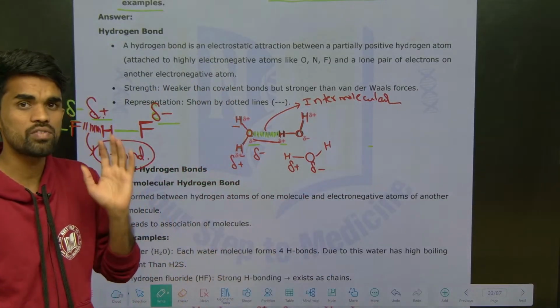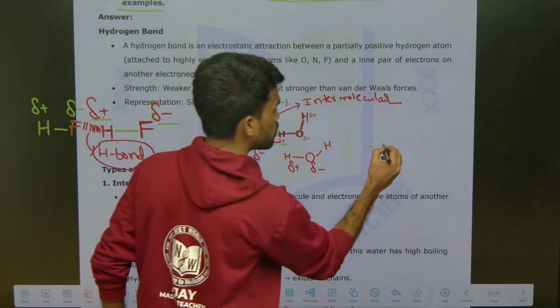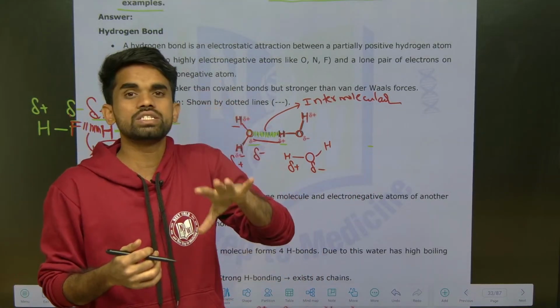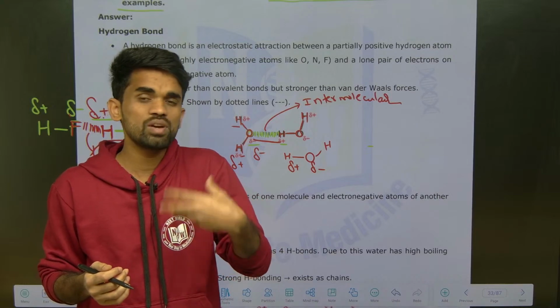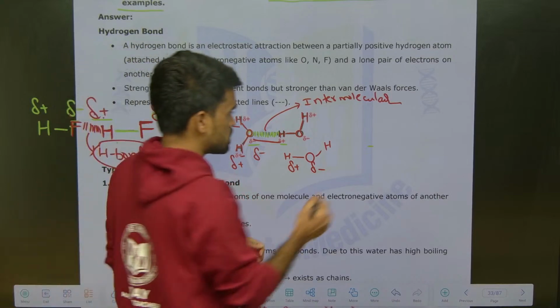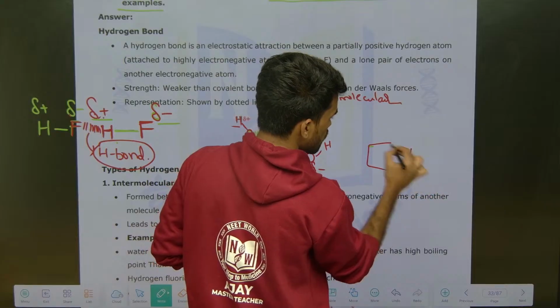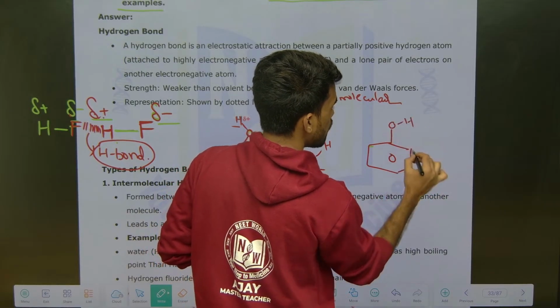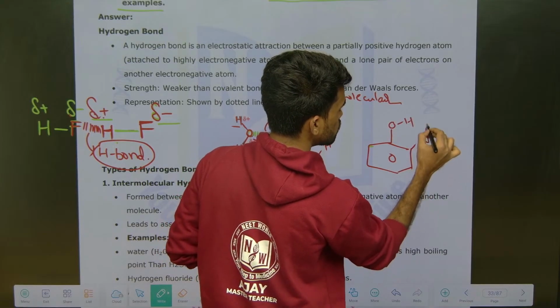And one more type of hydrogen bonding is intramolecular hydrogen bonding. Intra means within the molecule itself, hydrogen bonding takes place. Here you just see, I am writing an OH group and here I am writing a nitro group.